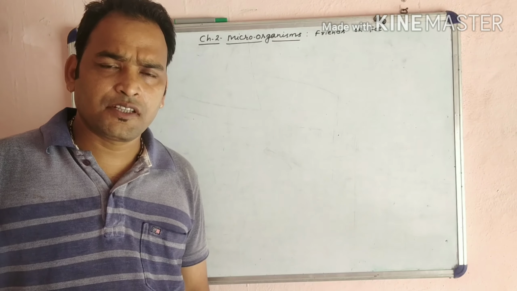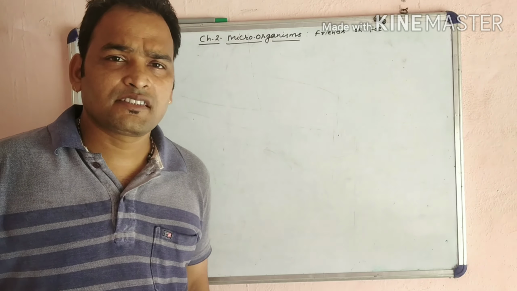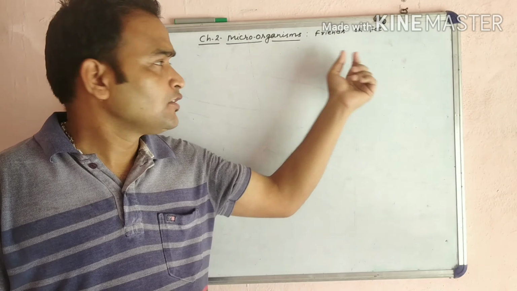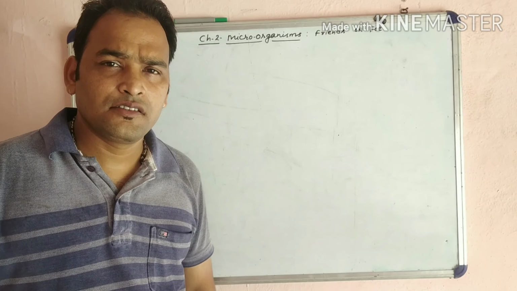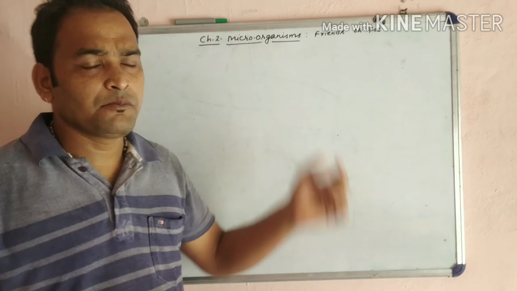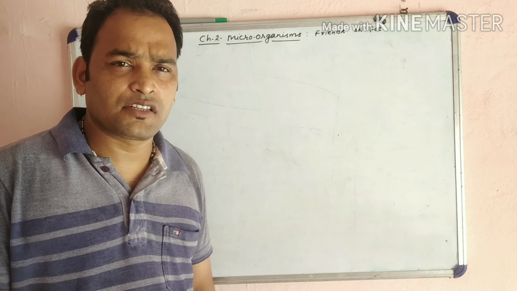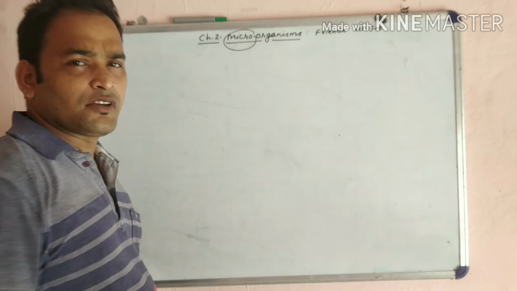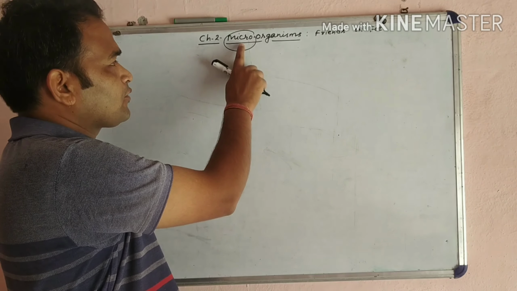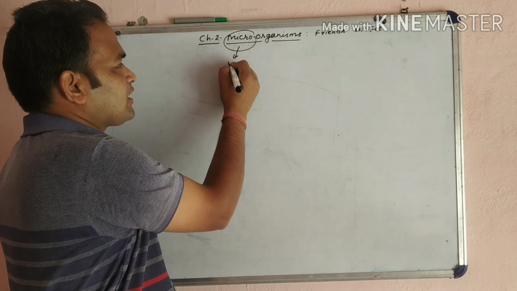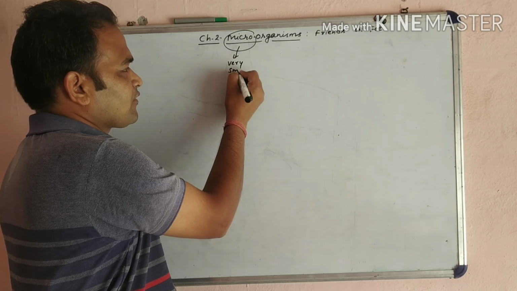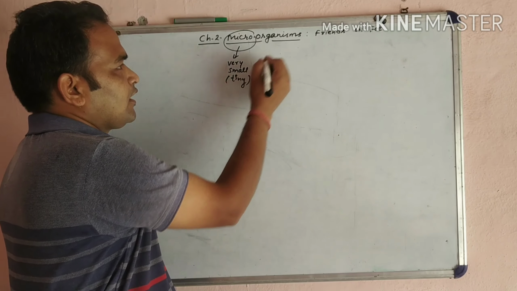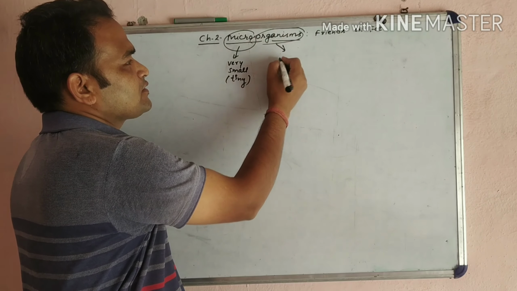Hello everyone. Today we are going to start our second chapter, that is Microorganisms: Friends or Foe. Before starting it, we have to know about the microorganism. What are the microorganisms? The term microorganism consists of two words. Number one, micro, which means very small and tiny. And organism means living things.